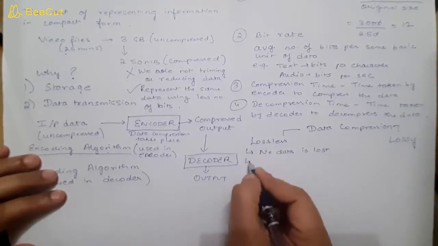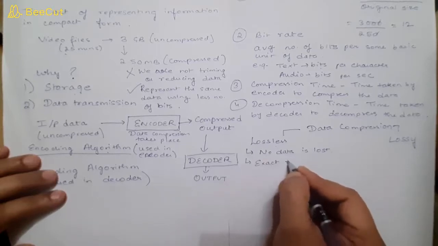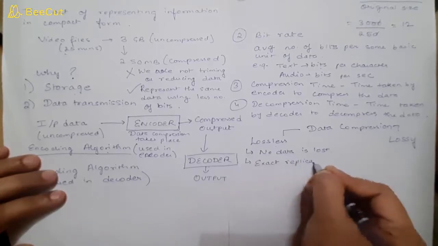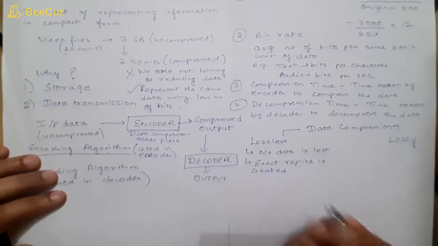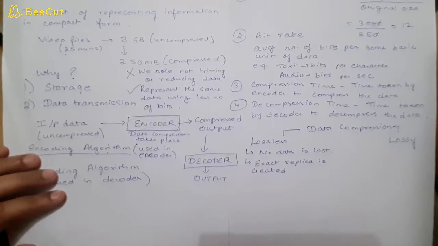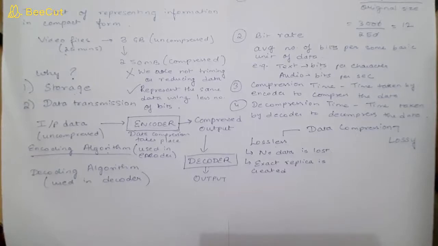So an exact replica will be created in case of lossless data compression. Then the next thing is, how will you achieve compression? How will you reduce the size if the data is not lost, and we have to create the same replica even after reducing the size?